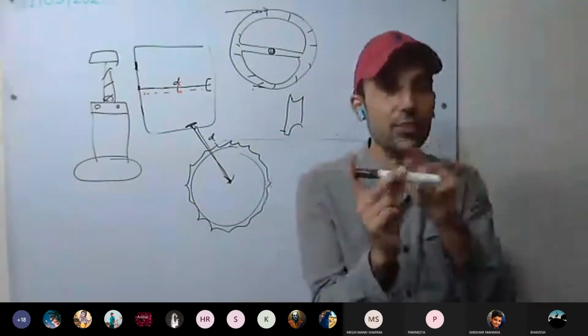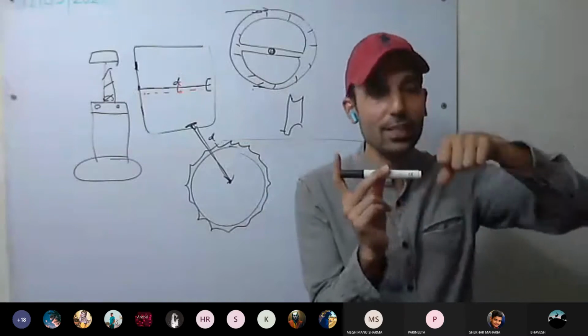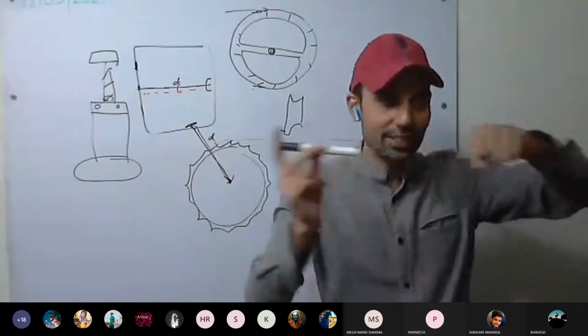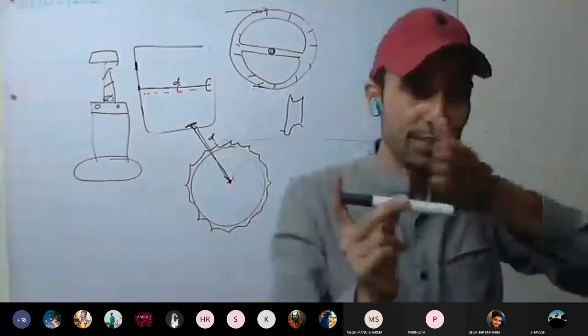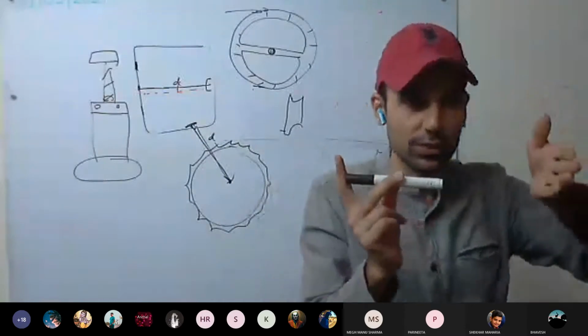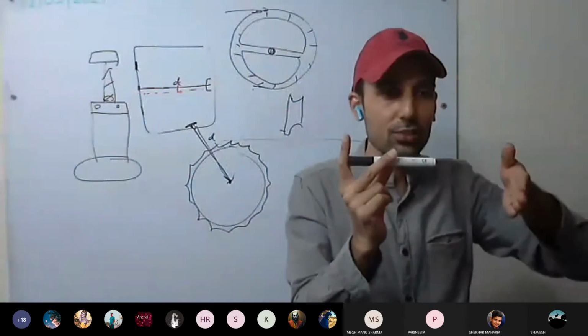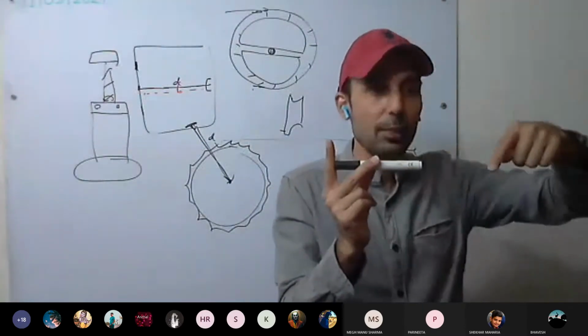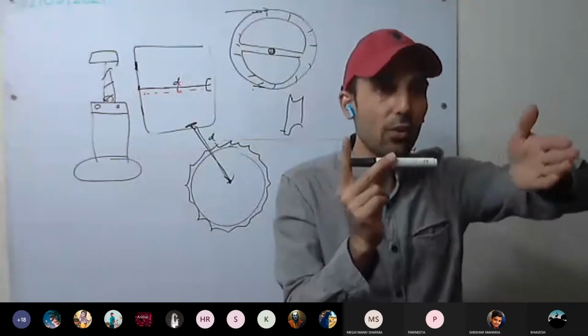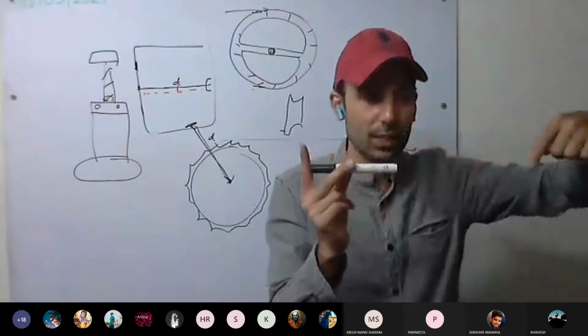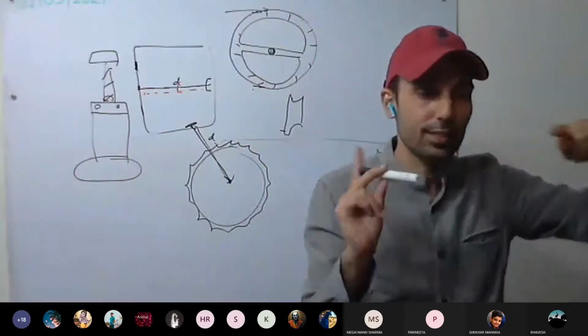That the turning effect does not depend only on the force, but also on the distance. It depends on the perpendicular distance of the line of action of the force from the pivoted point. So it depends on the line of action: how far is the line of action from the pivoted point? That is the perpendicular distance. This is clear?